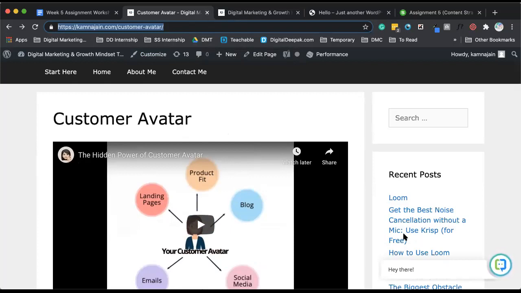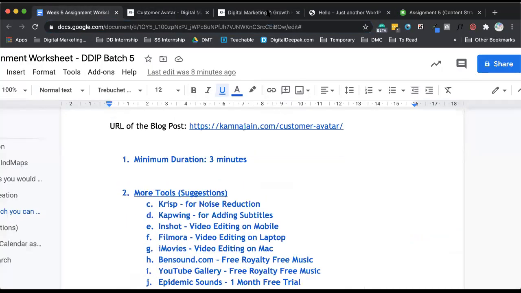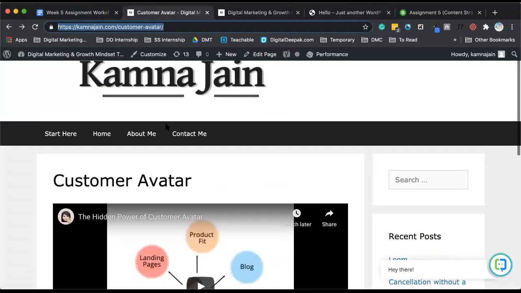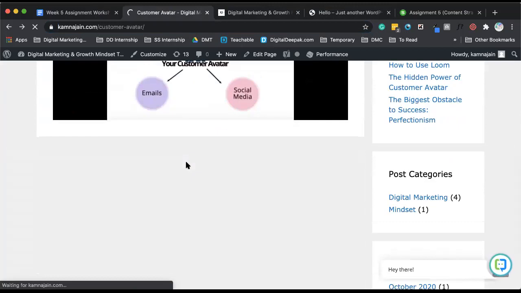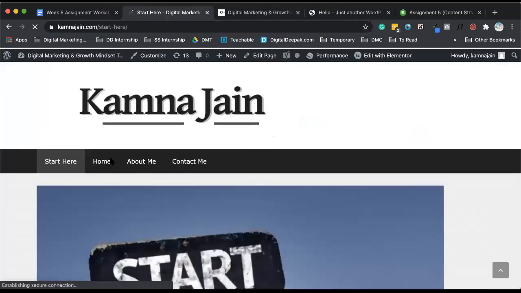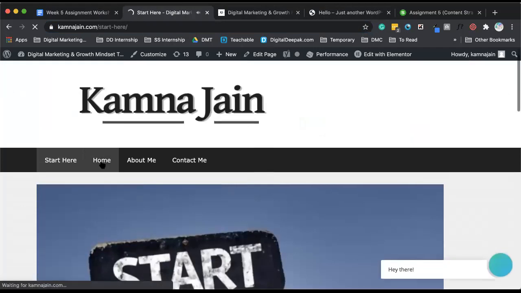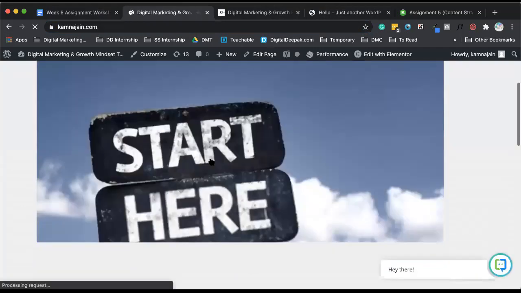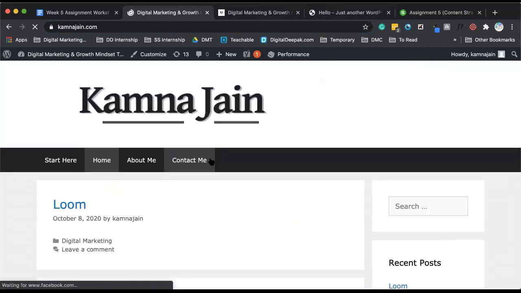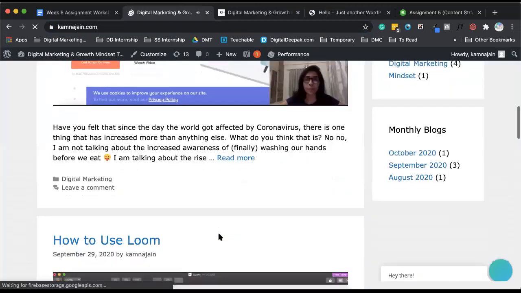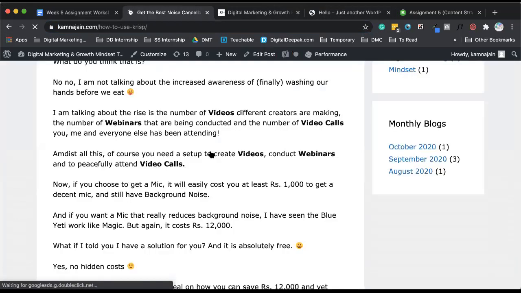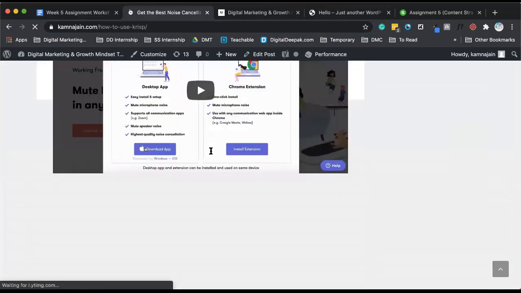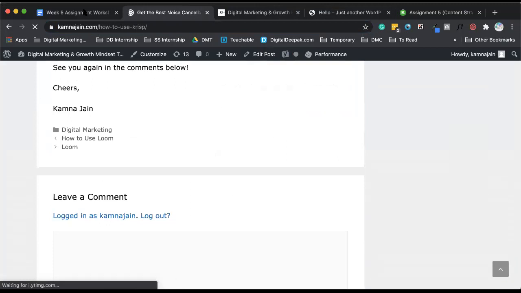Yes, Newton, it's okay if you don't add content, but just make sure you write something basic so that it looks good. I mean, even like, when the review is being done and things like that, and you never know how this can be sort of useful also. So basically, even I didn't write much when I just embedded the Loom and Crisp video. I just wrote something very minimal. So it's not compulsory, but if you want, just add some content so it becomes like a good article for you also.